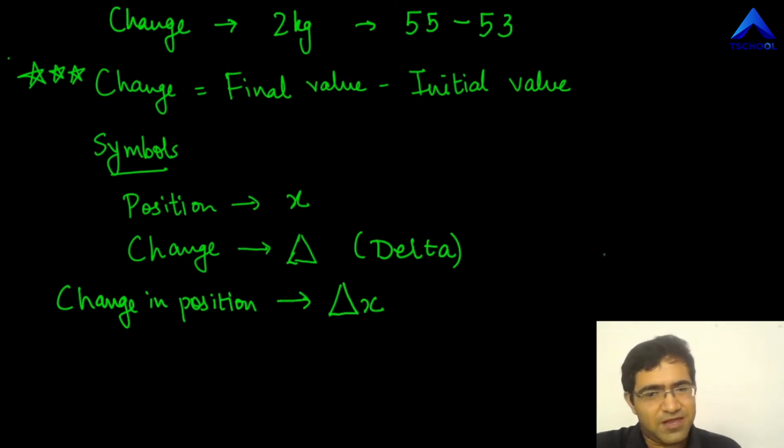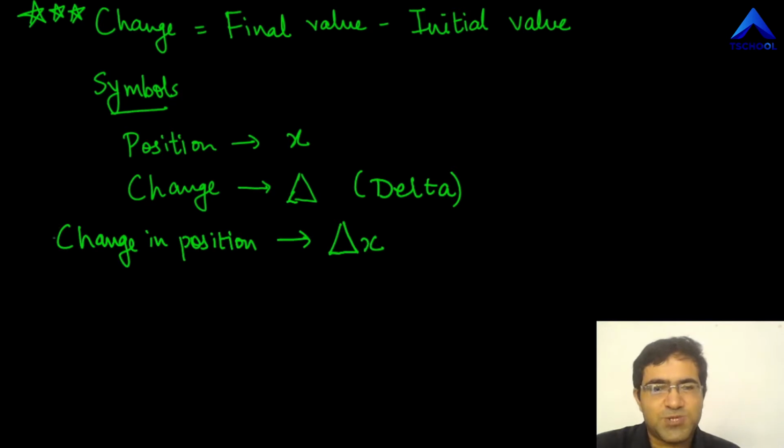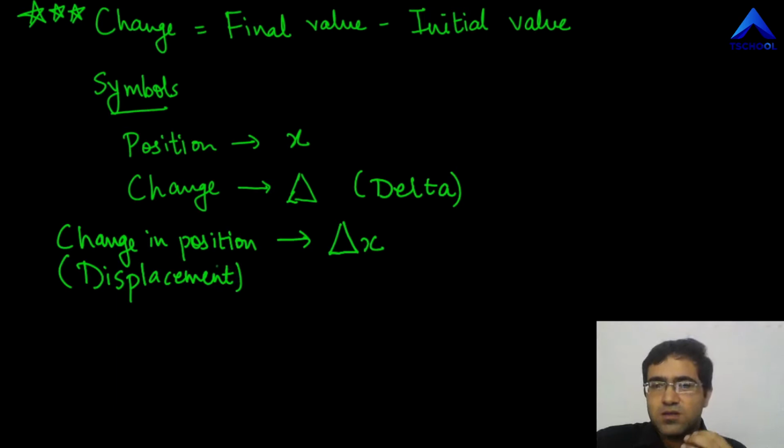Delta again for change and x for position. So delta x together means change in position. But what is this change in position called? Well, change in position is called nothing but displacement. So now if someone asks you what the symbol of displacement is, I hope you will be able to answer that without hesitation, and the answer is that delta x is the symbol of change in position, right?